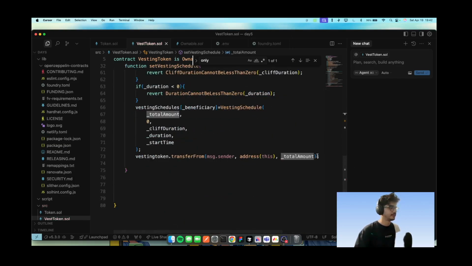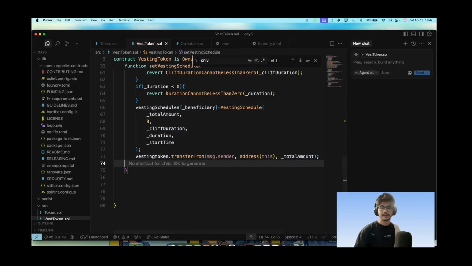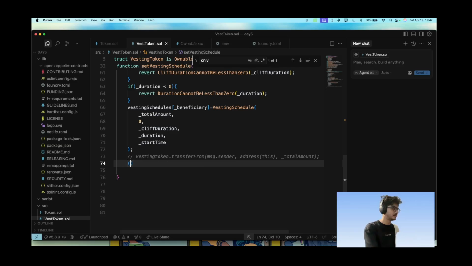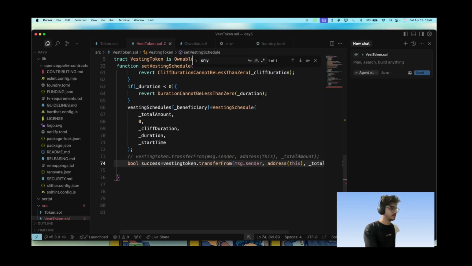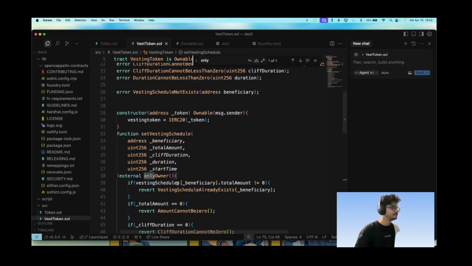So this is what we have, and then we will emit something, or I think I should hold this somewhere. So let's just give it a bool success here. Bool success is equal to, yeah, and transfer failed. Basically that's what we want to emit.